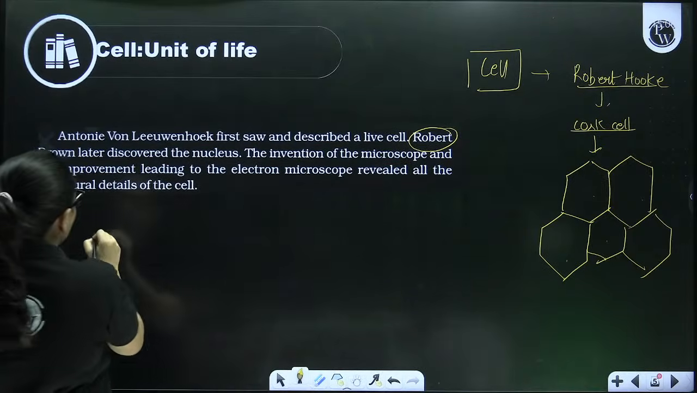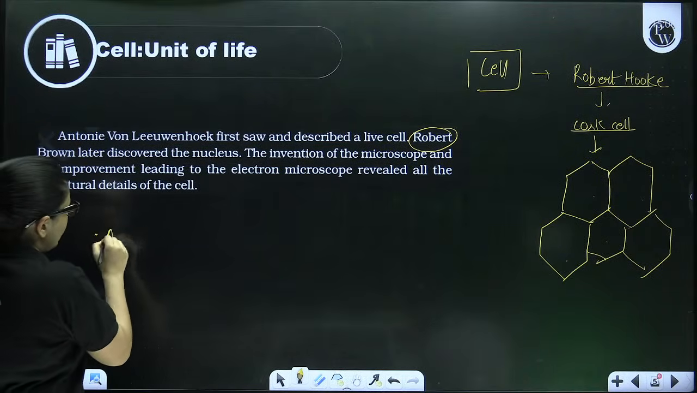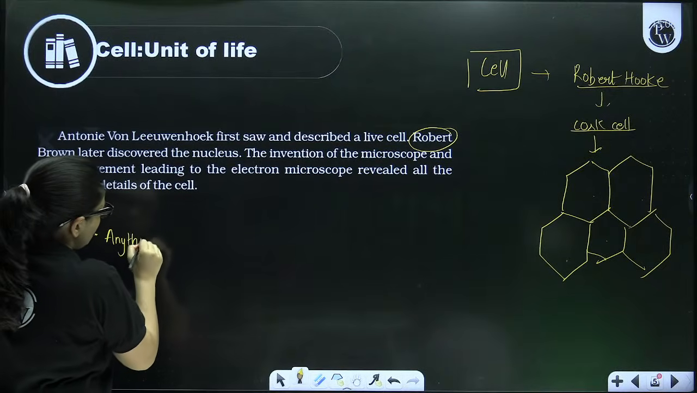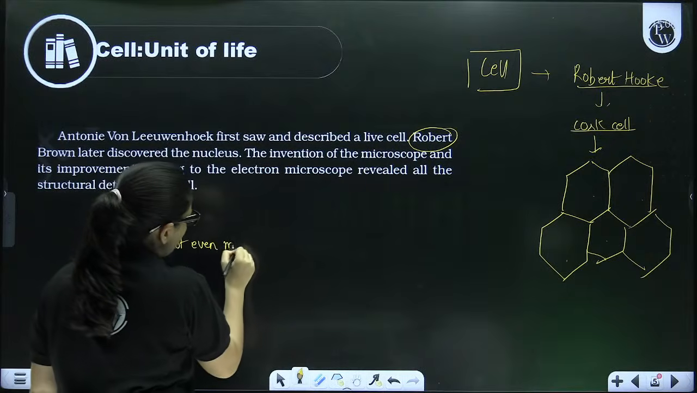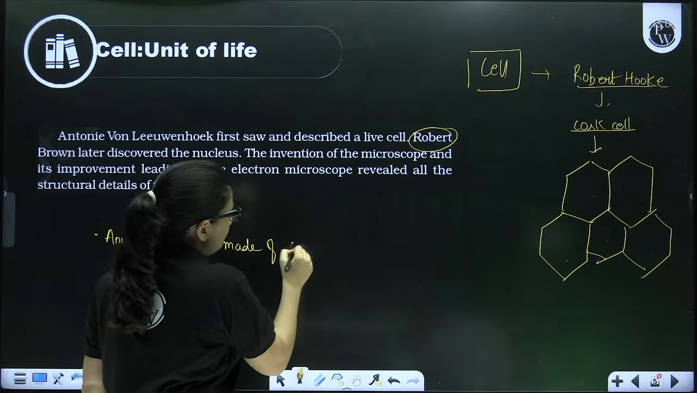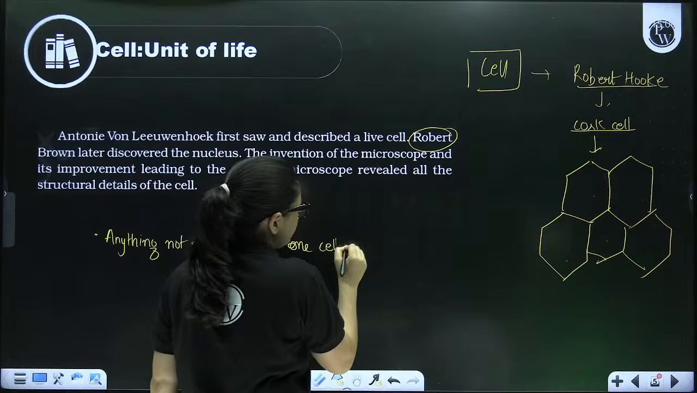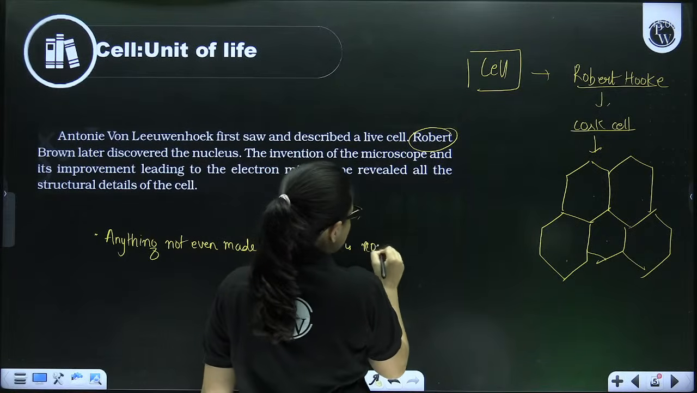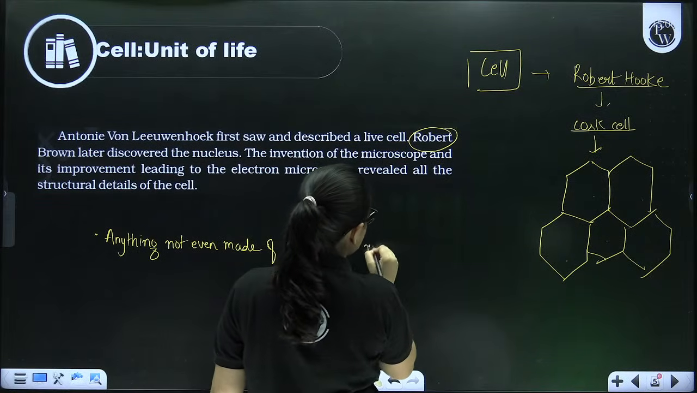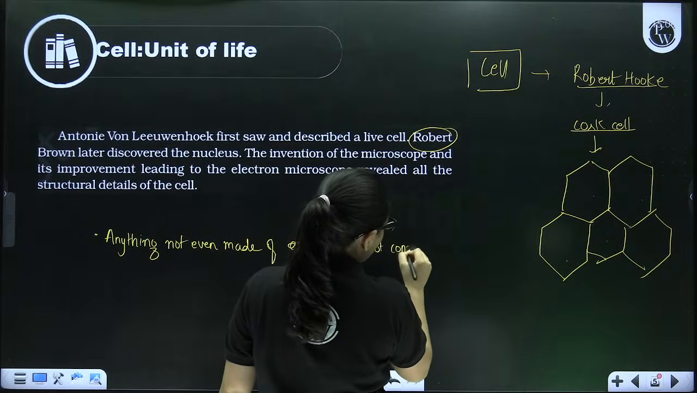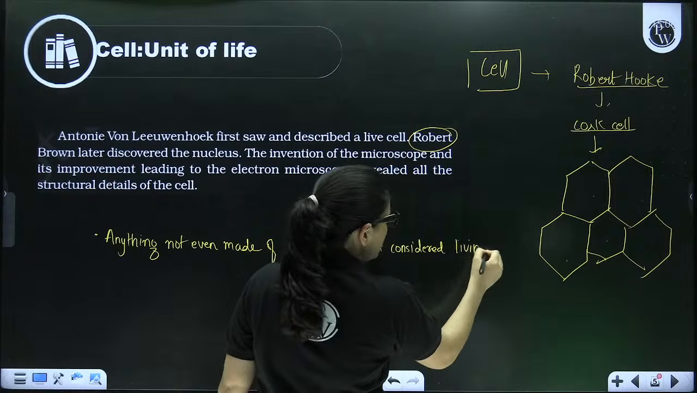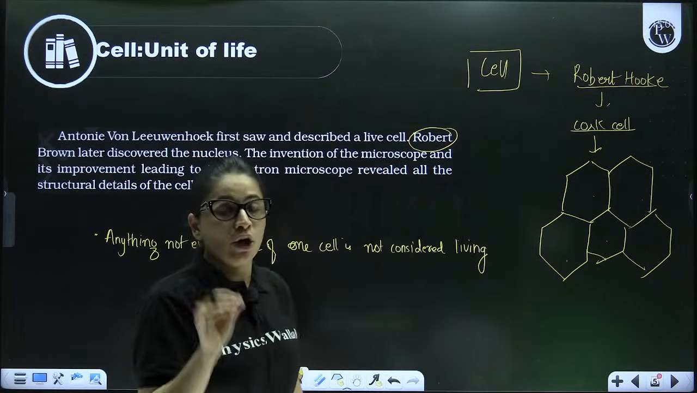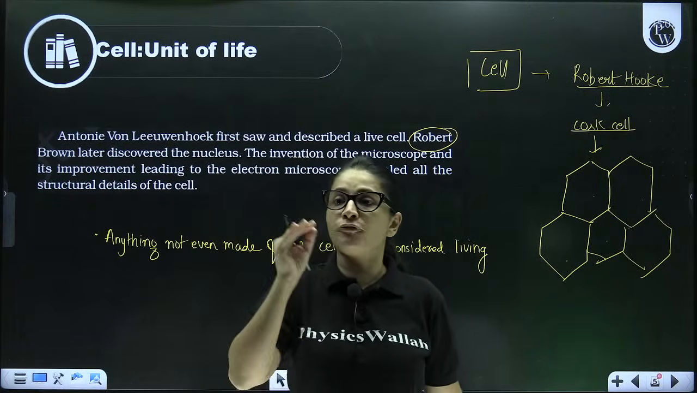So the next point you can write is: anything not even made up of one cell is not considered living. That means for any object to be living, it should be made up of at least one cell.